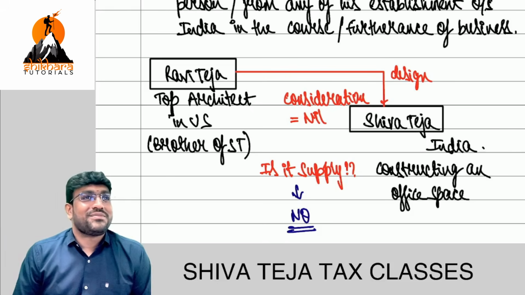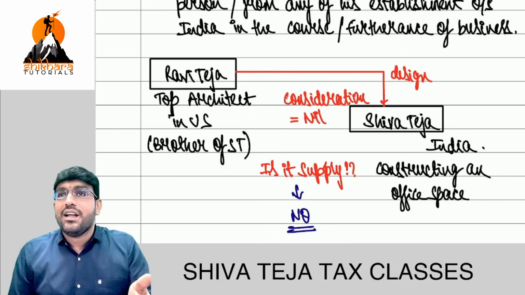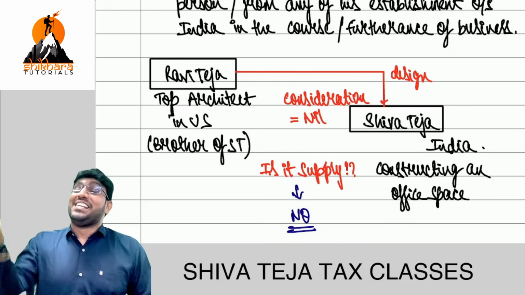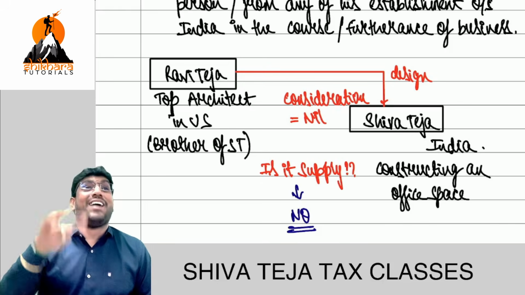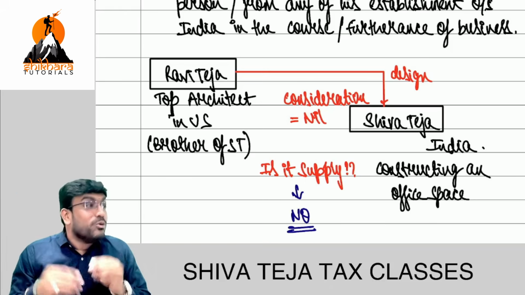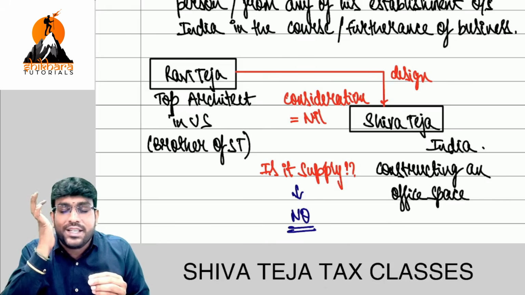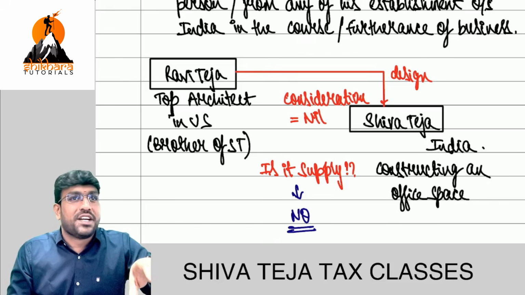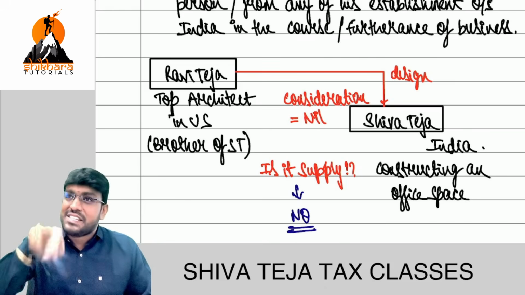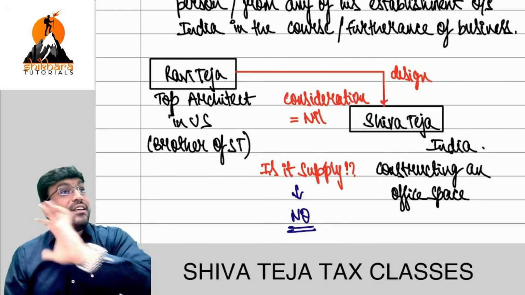Is it a supply? Sir, dependent, no, sir. Is he dependent? He is not dependent. Then why it is supply? Excellent. It is supply not because of 7(1)(c), but because of 7(1)(b). Sir, the moment in the question there is consideration, your brain should switch off 7(1)(c). The moment there is no consideration, your brain should switch on 7(1)(c). Because 7(1)(c) will come only when there is no consideration. And if there is consideration, 7(1)(c) will not come.